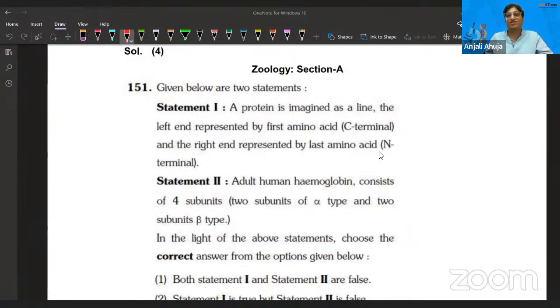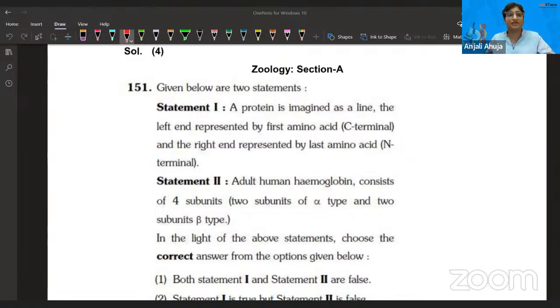A protein is imagined as a line; the left end is represented by the first amino acid, and the right end is represented by the last amino acid. So first of all, guys, understand one thing. They are asking about the first and last amino acid. Is that so in all types of proteins? No, I don't think so.